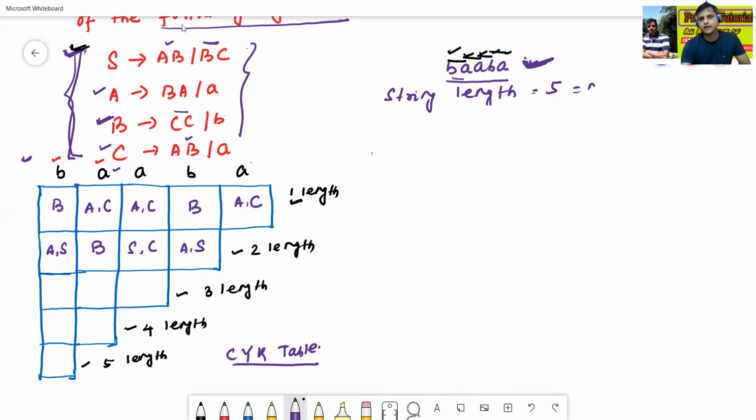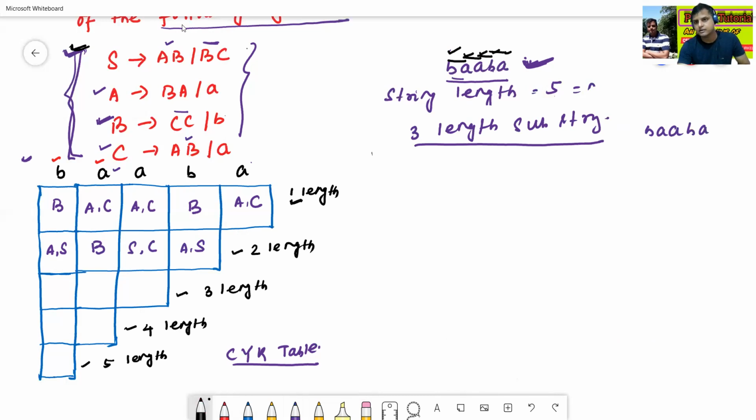So now I'll find the 3-length substrings. How to find the 3-length substrings? Here the string is B double A B A. So the 3-length substrings are: B double A B, then A B A. So this is nothing but B double A, then A B, then A B A.